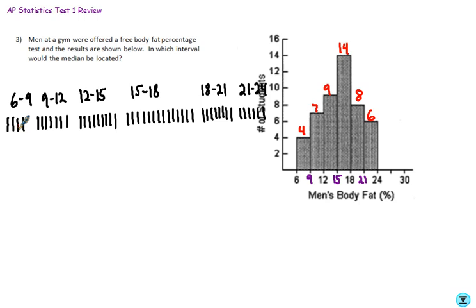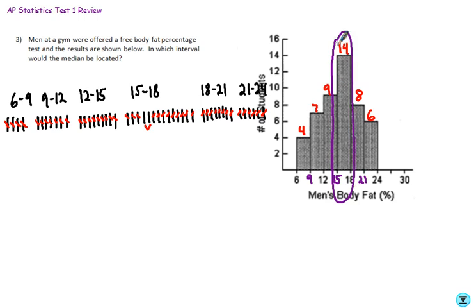The way we find the median, or the middle, is we start this process of starting on one end and canceling until we find the middle. Well, you don't have to watch me do all of that. I already did that. If I counted down to the middle, what you'll notice is that I got down to 2 that were left over in the middle, and then we would take the average of those 2. You notice that the middle occurs in that 15 to 18 category. So that is going to be our answer: the median is going to fall in this category right there, the middle.